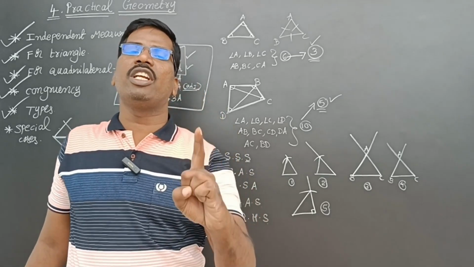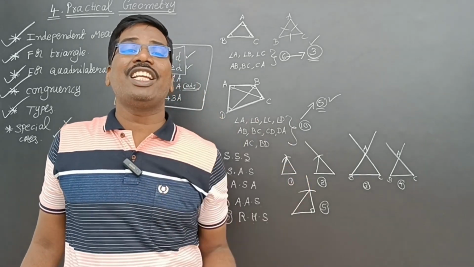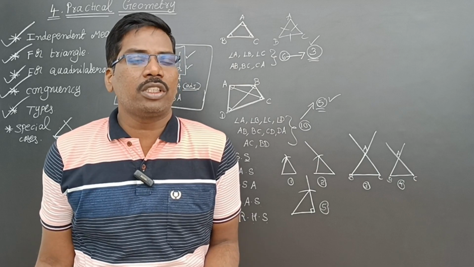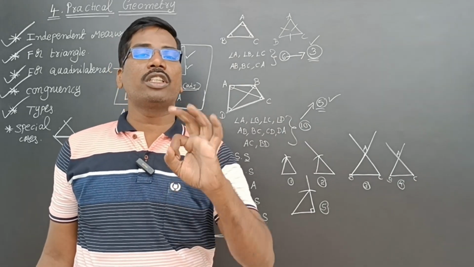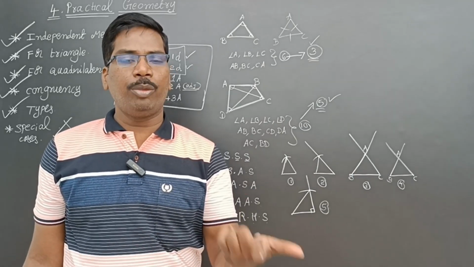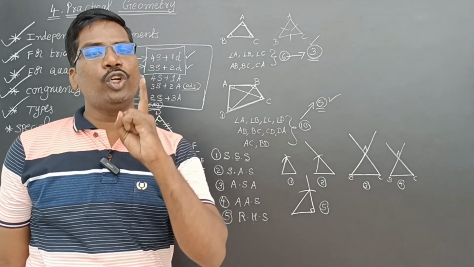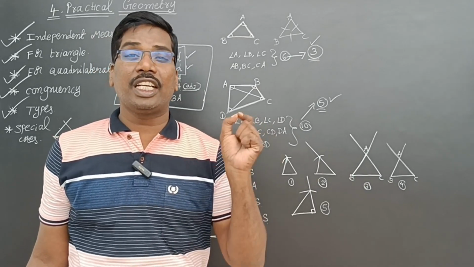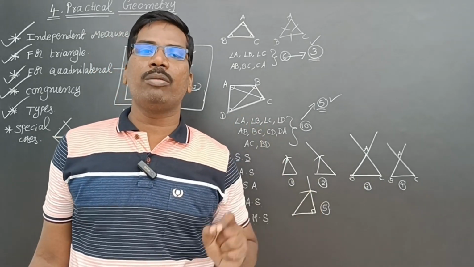If you know one independent measurement, then the three are equal. Means for constructing an equilateral triangle, how many independent measurements are needed? Only one. You should not answer three, isn't it? Only one. So if you know 5 centimeters, then 5 centimeters, 5 centimeters. If you know one independent measurement, the remaining two you know very well.